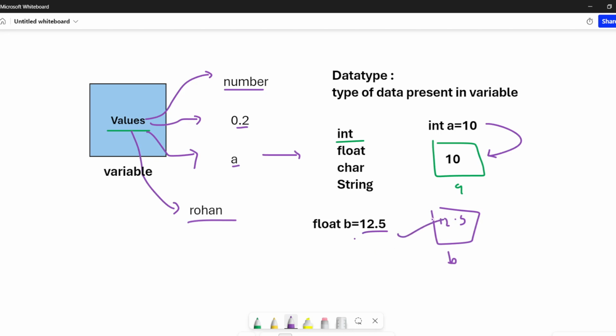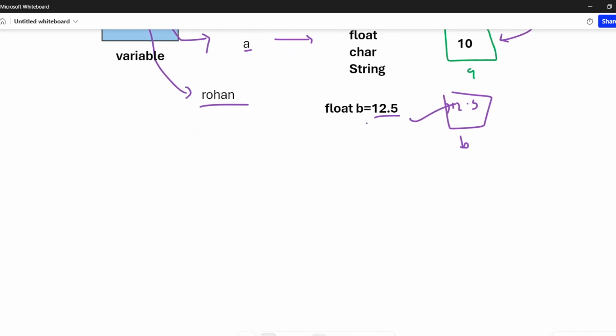Is it clear, guys? How we create a variable, actually. Is that clear to you? Yes, sir. Okay. So actually how do we create a variable? Whenever we talk about variables, how can we create one? सबसे पहले variable कैसे बनाते हैं?